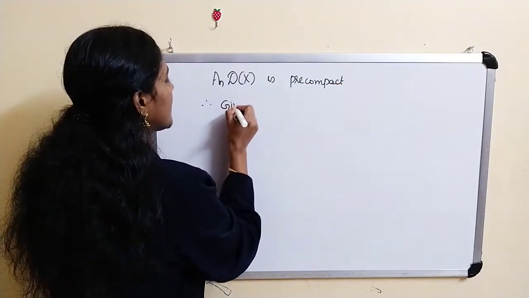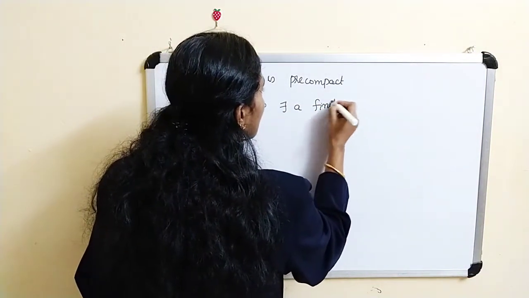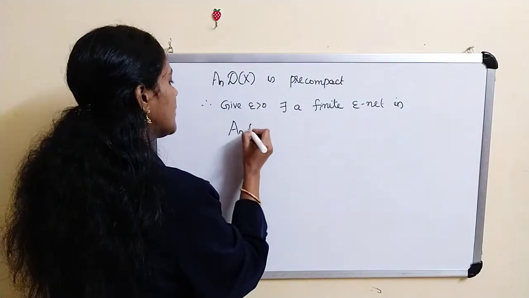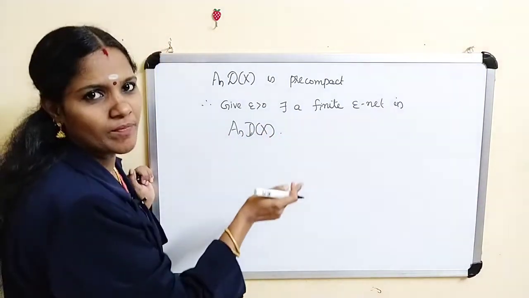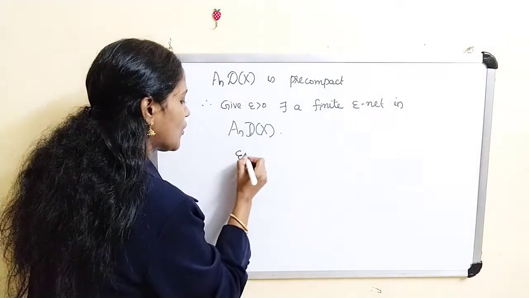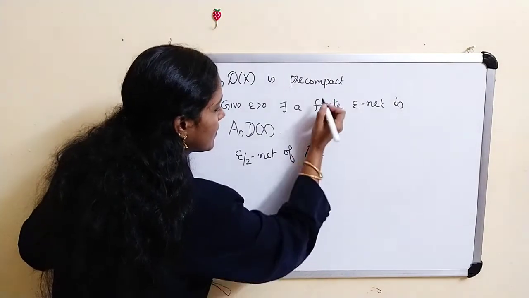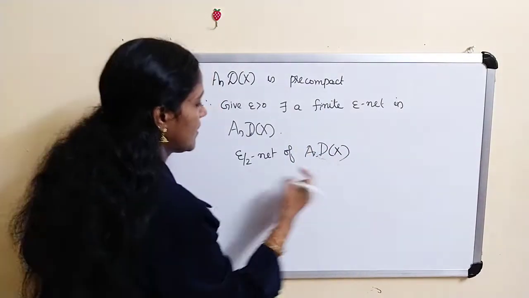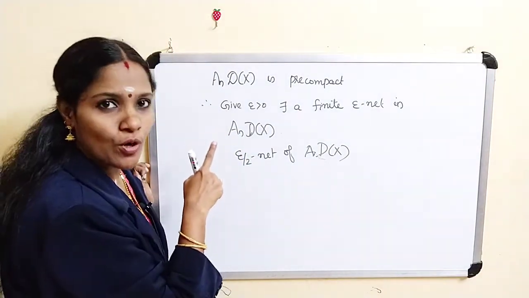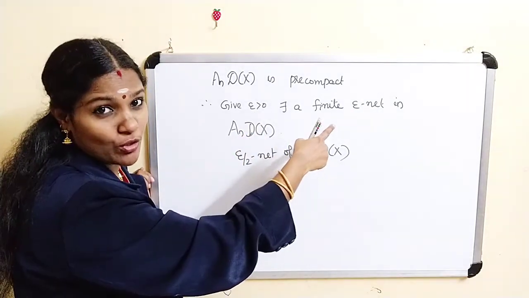Therefore, given epsilon greater than 0, there exists a finite epsilon net in A_n D of x. If you consider, for epsilon greater than 0, epsilon by 2 net of A_n D of x, clearly the A_n D of x has a finite epsilon by 2 net, because for every epsilon greater than 0, there exists a finite epsilon net.